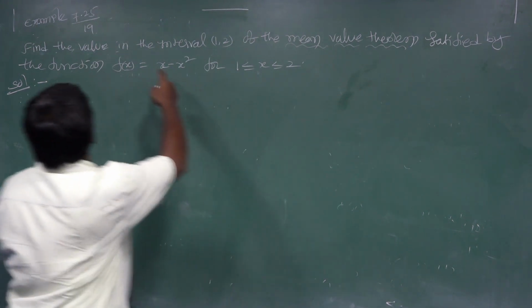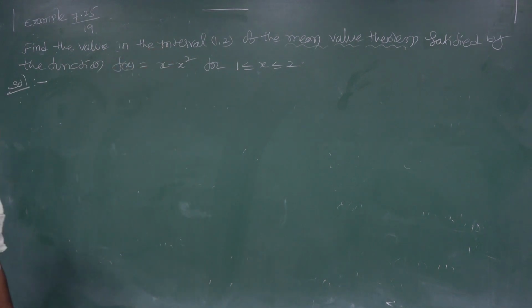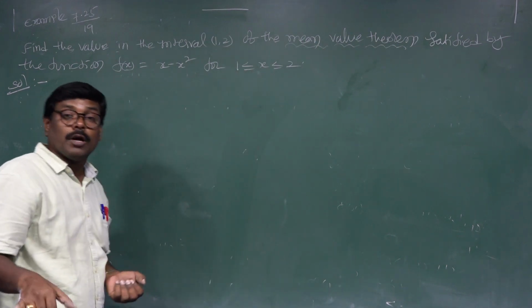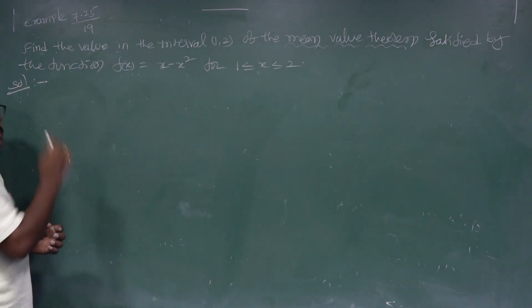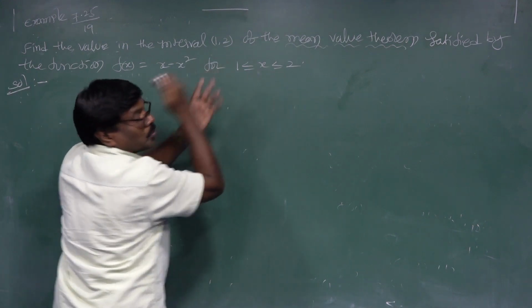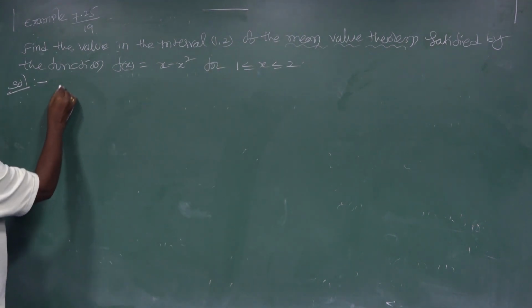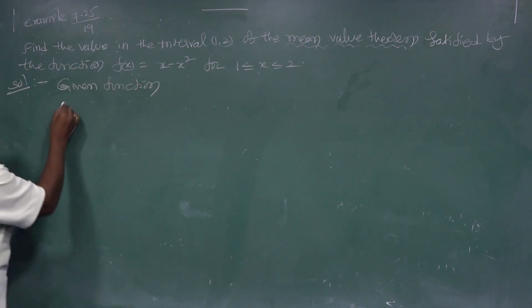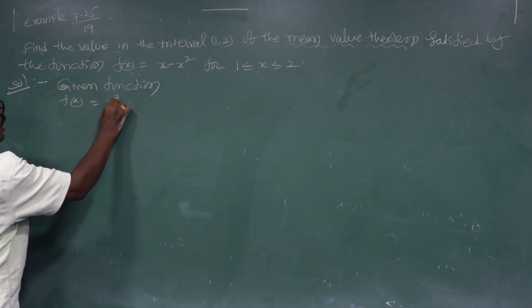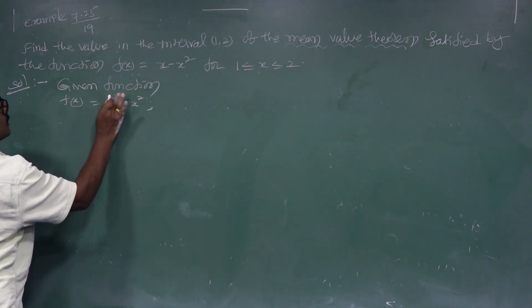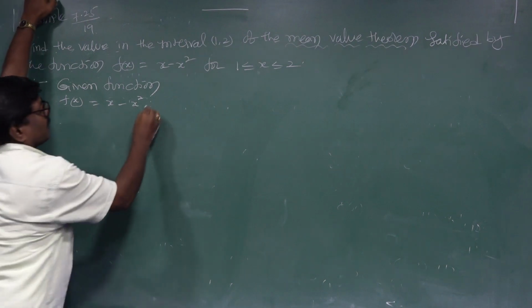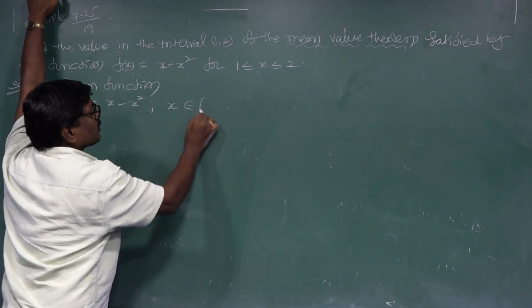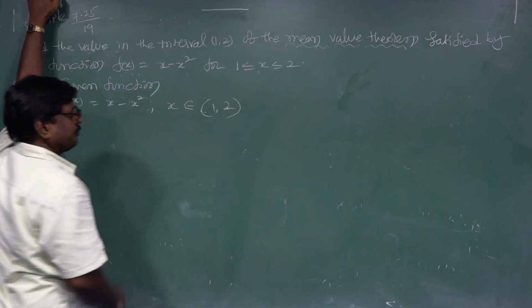Find this c value. The interval is 1 less than or equal to x less than or equal to 2, that is the interval 1 comma 2. The given function is f of x equal to x minus x square, x belongs to 1 comma 2.